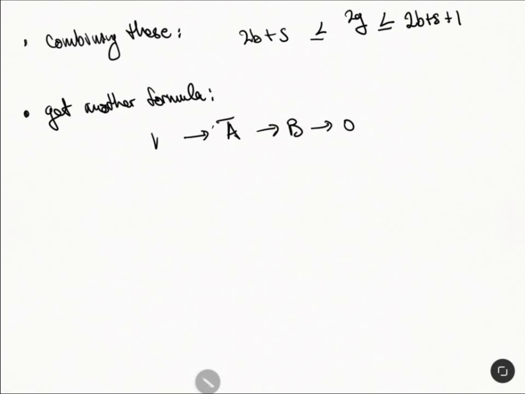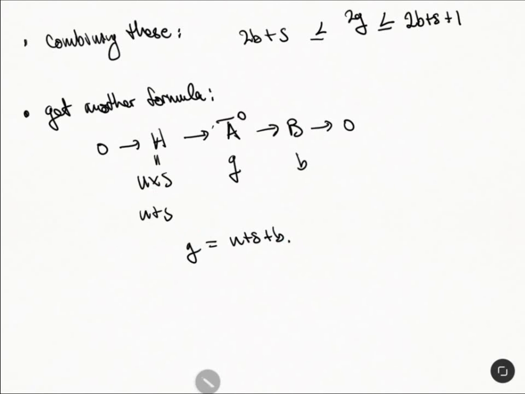Right, so sorry. So this is 0. So this is the connected component. The dimension of the connected component is the same thing as the dimension of the reduction, right? And so this thing has dimension g. This is a product, right? And so this is dimension u plus s, and then this is dimension b. So the other formula that we get is that g is equal to u plus s plus b.